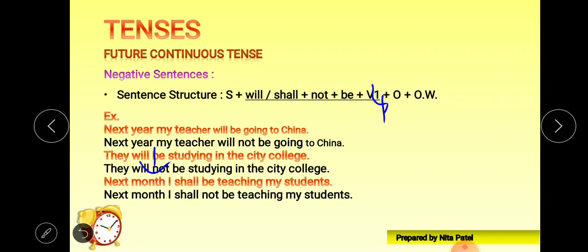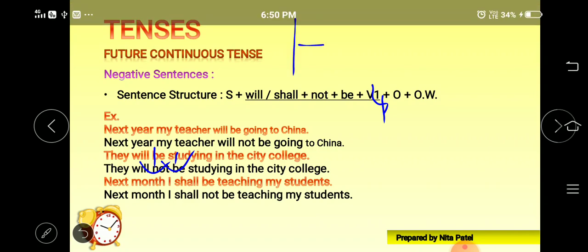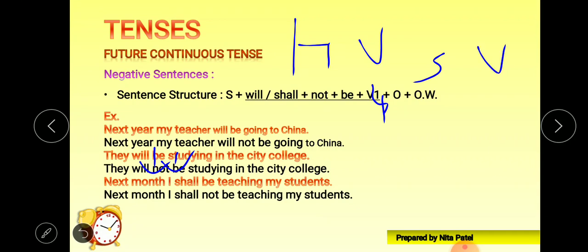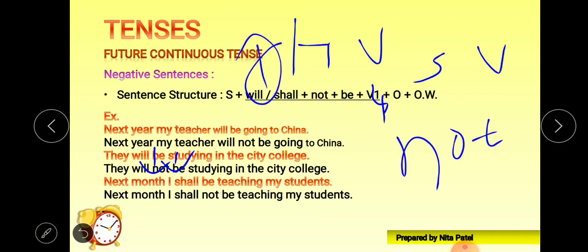Now one thing, as I told you earlier, don't make mistakes. Many students I found used to put not just after be. So don't forget one thing, in any tense you just have to keep in your mind that we put not just after the first helping verb. The rest of the helping verbs, supporting verbs, to be form or main verb, whatever verb is there, will come just after not. Okay.